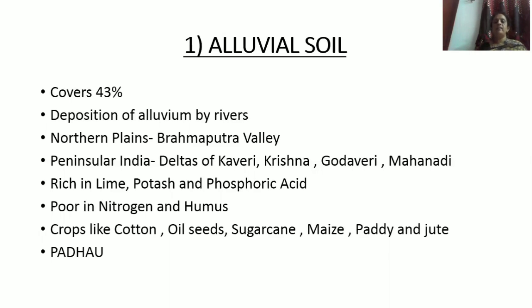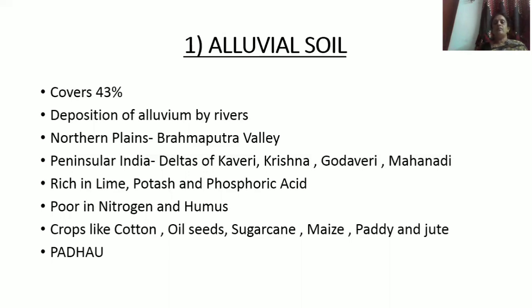That means they do not contain nitrogen and humus. So in order to increase the quantity of nitrogen, pulses can be grown. Which are the different types of crops grown in alluvial soil? Crops like cotton, oil seeds, sugar cane, maize, paddy, and jute are grown in this type of soil. And this soil is also called Pataku soil.